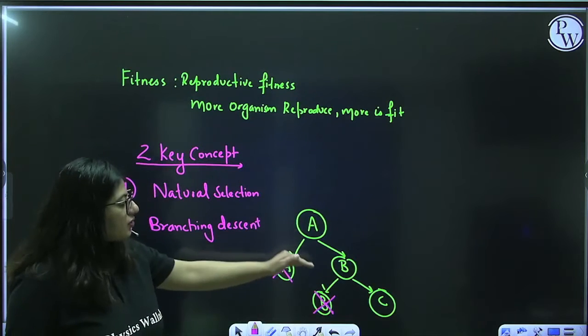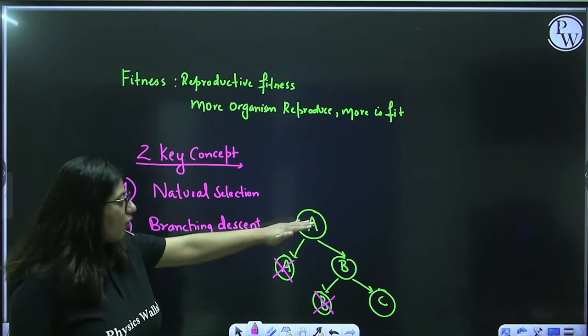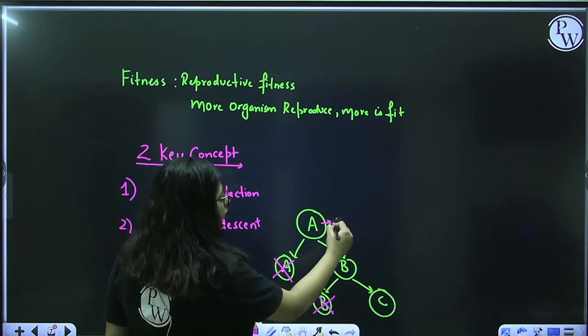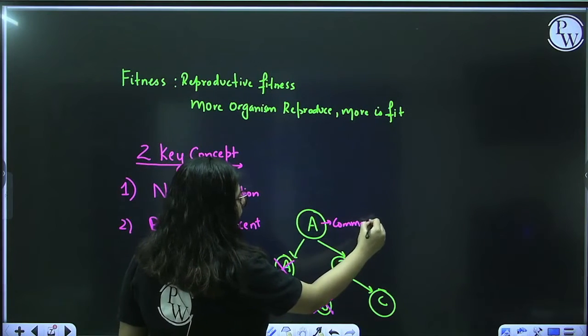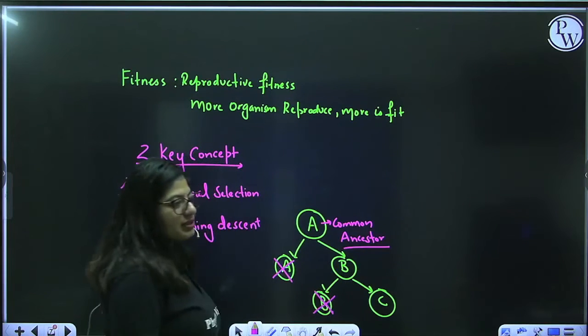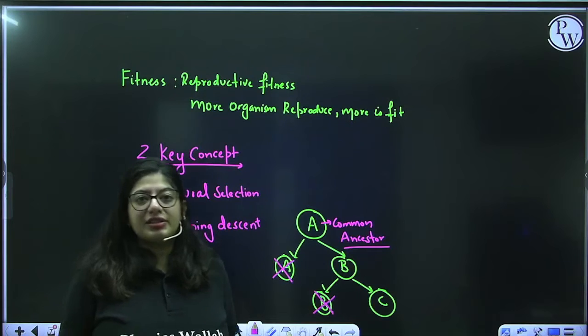So the branch of a tree is formed like that, and they will always have a common ancestor. Like this, these ones have the common ancestor. So this is what branching descent is.